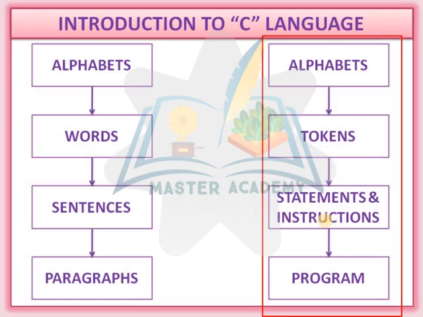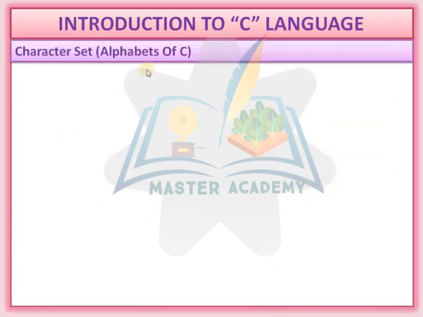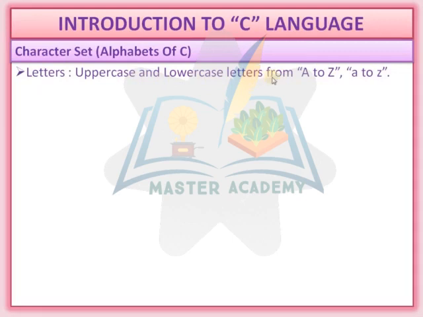Now, what is the character set, the alphabets of C? First, letters: uppercase and lowercase letters, A to Z and small a to z. Second, digits, from 0 to 9.